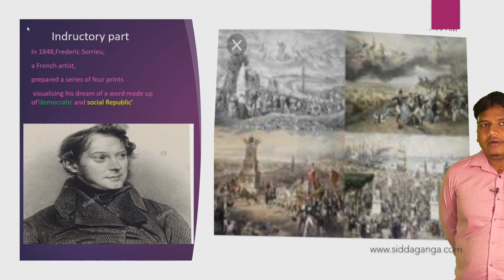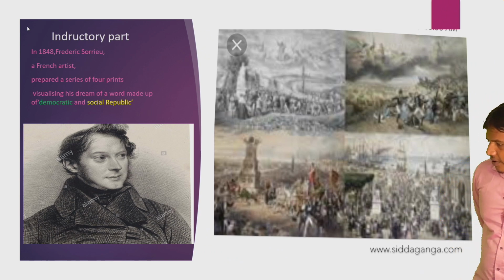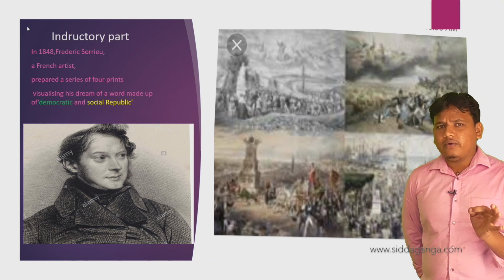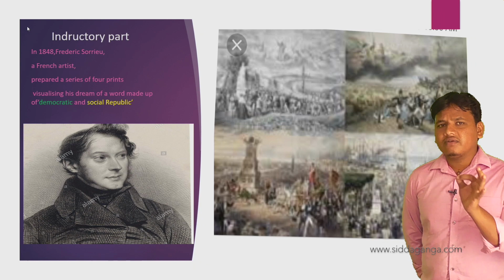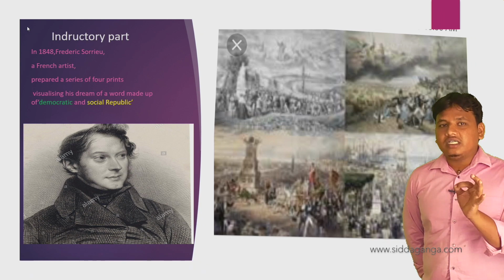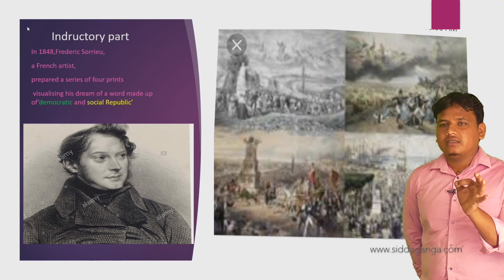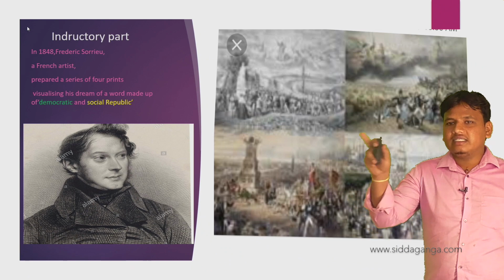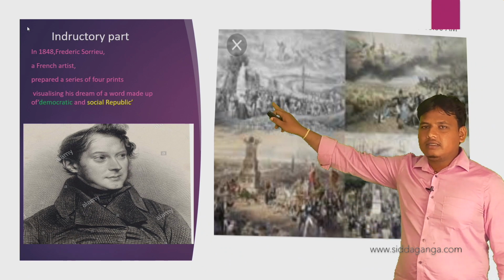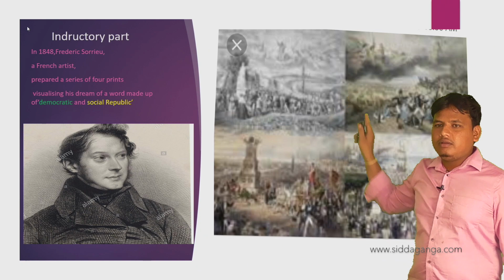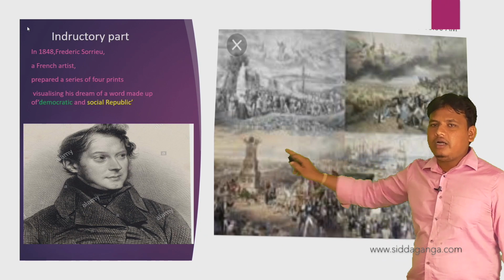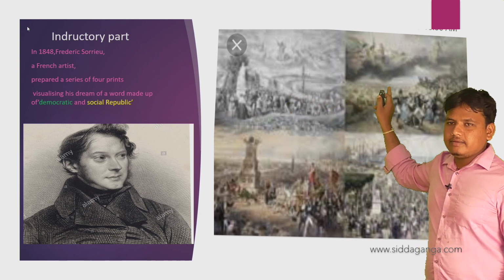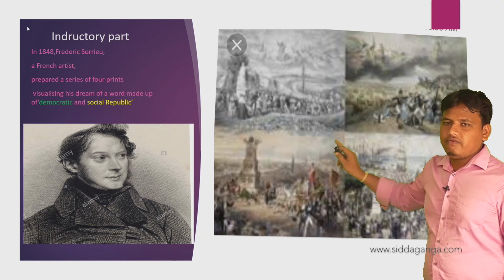In this session we are going to discuss the introductory part. In 1848, Frédéric Sorrieu, a French artist, prepared a series of four prints. You have to look at the board. A series of four prints is there: the first, second, third and fourth.